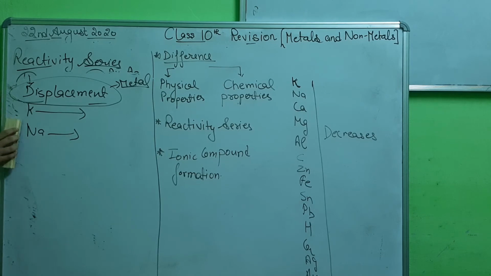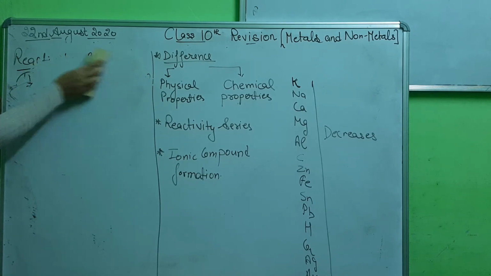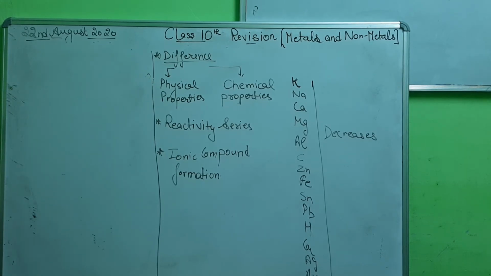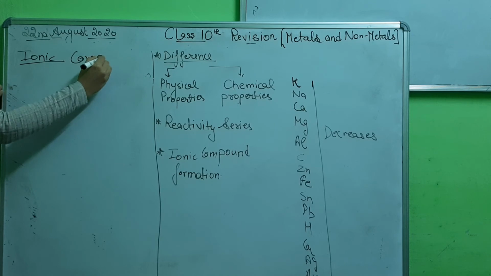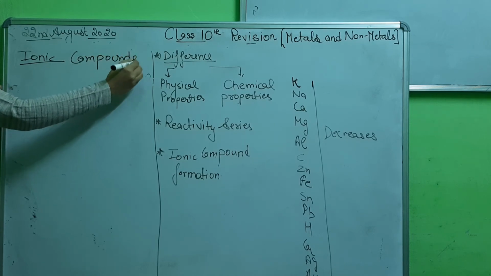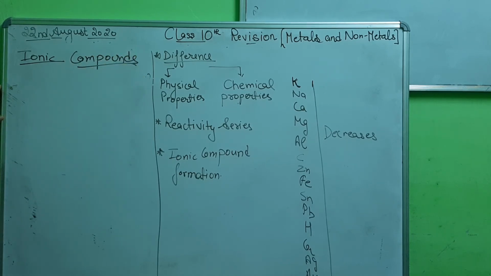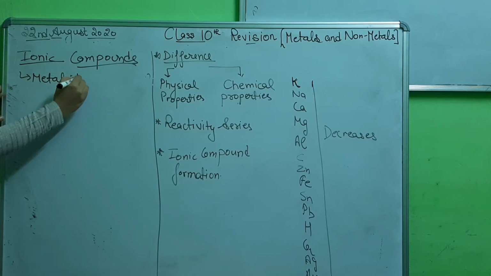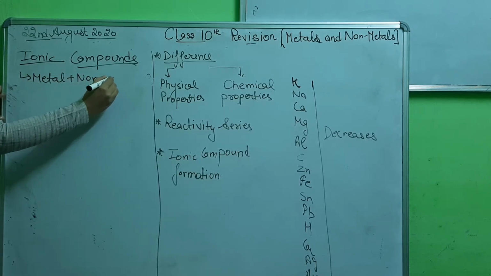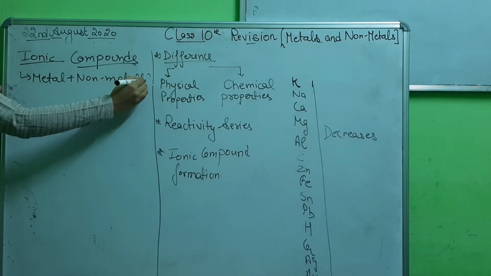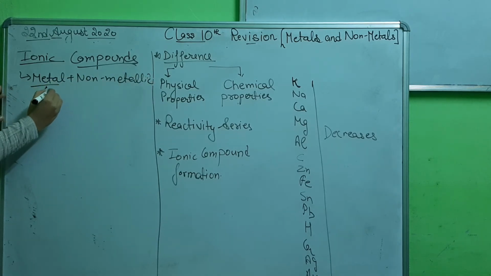Okay. The last topic is the formation of ionic compounds. Let me tell you how ionic compounds are formed and why we are discussing it in this chapter. Ionic compounds are always formed by the combination of metal and non-metallic ions.